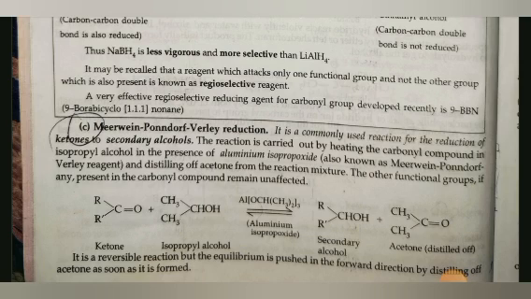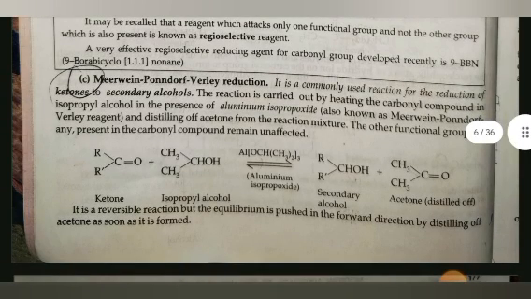9-borabicyclo[3.3.1]nonane. Third is Meerwein-Ponndorf-Verley reduction. It is a commonly used method for the reduction of ketones to secondary alcohols. The reaction is carried out by heating the carbonyl compound in isopropyl alcohol in the presence of aluminium isopropoxide, also known as Meerwein-Ponndorf-Verley reagent, and distilling off acetone from the reaction mixture.